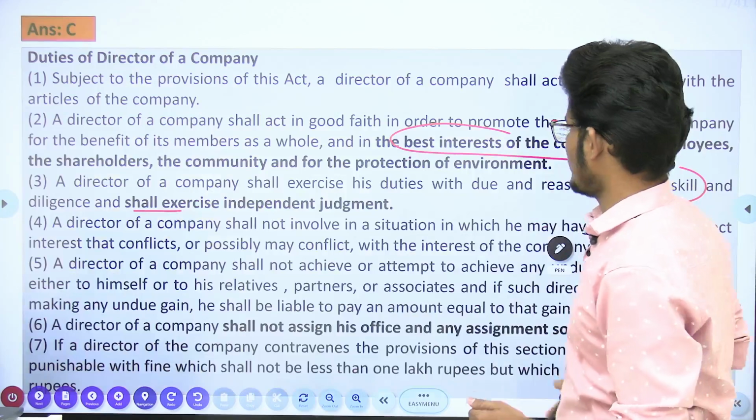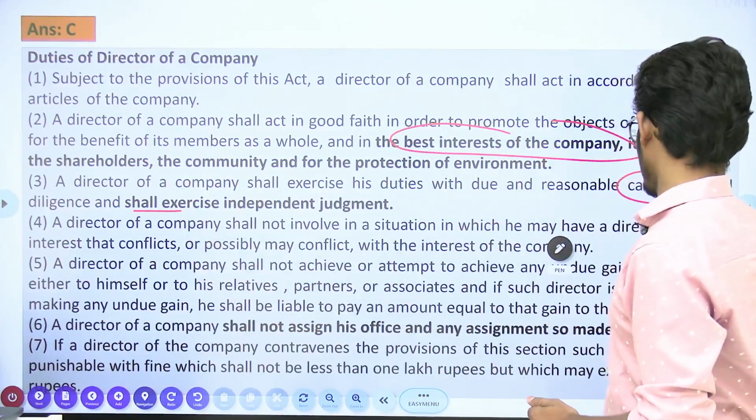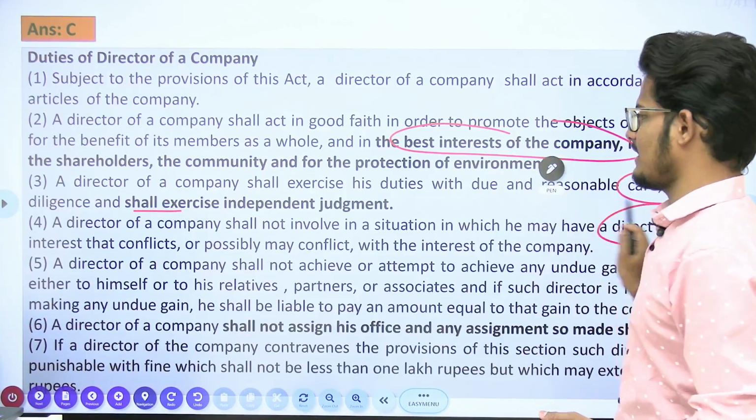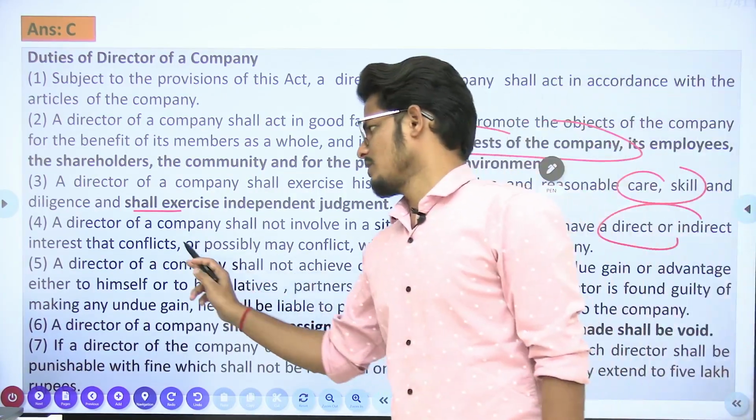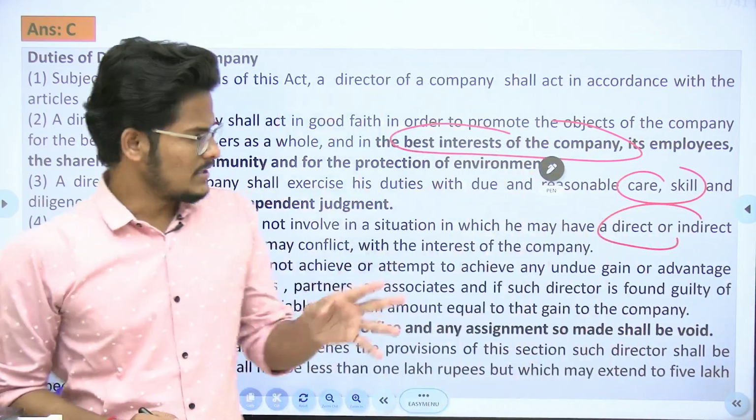Next, a director of a company shall not involve in a situation in which he may have a direct or indirect interest of conflict. So he should not involve in that type of conflict or disputed situation. That is one.